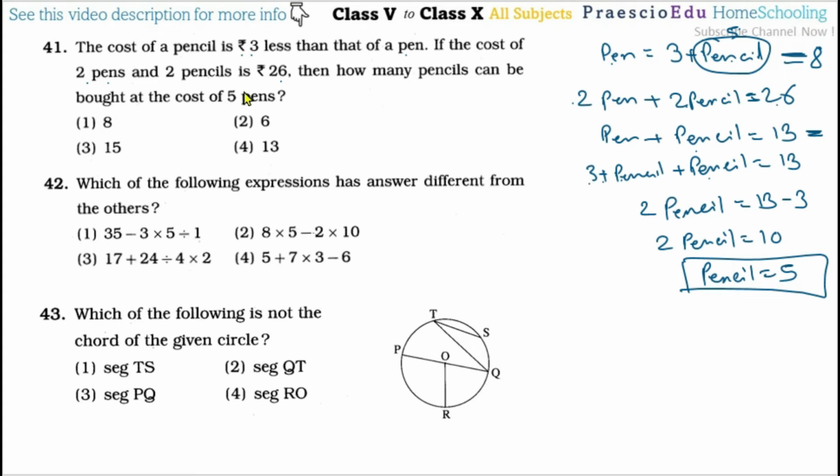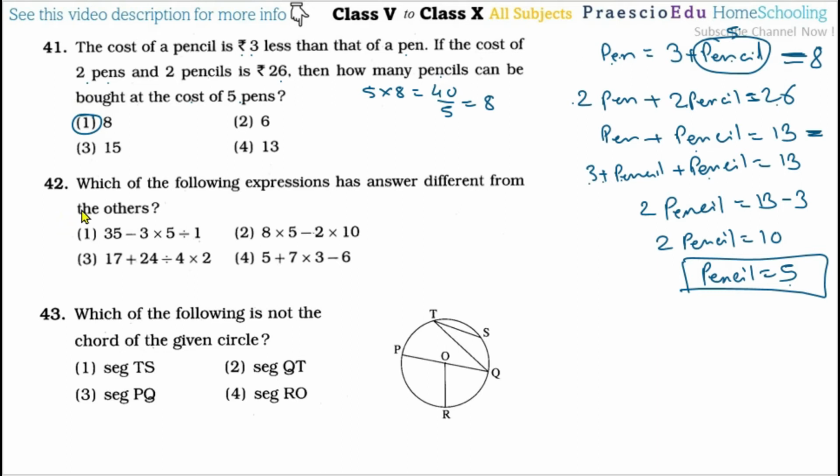So now, how many pencils can be bought at the cost of 5 pence? So 5 pence means 5 multiplied by 8, so that is 40. So in this one, how many pencils can be bought? Now pencil having the 5 rupees, so divided by this 5 means that is 8. So 8 is given in option number 1.